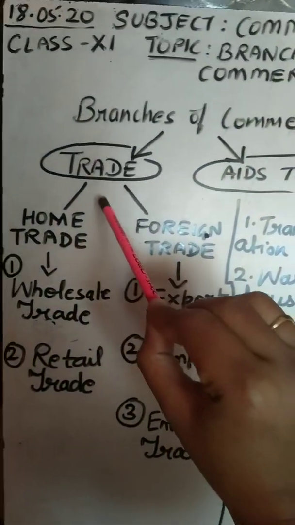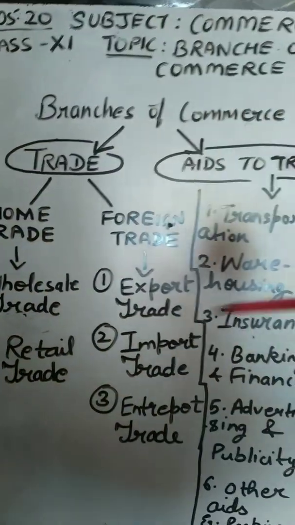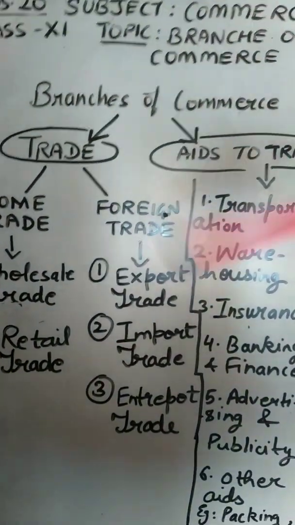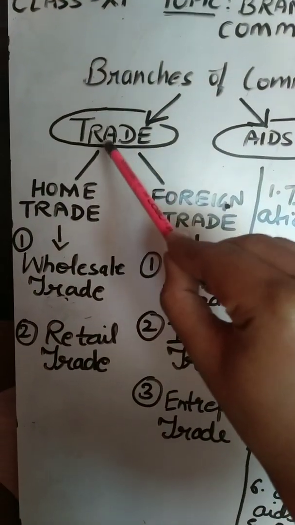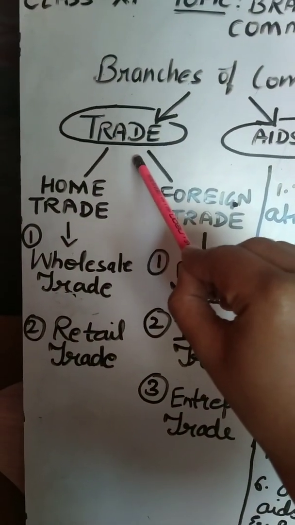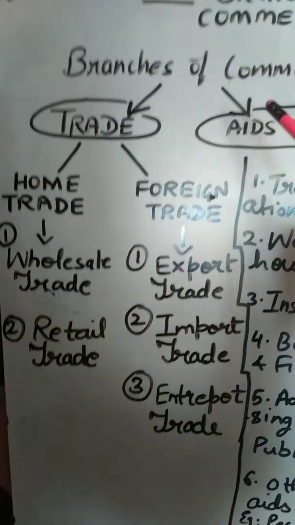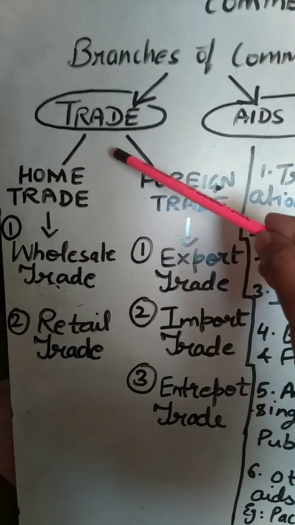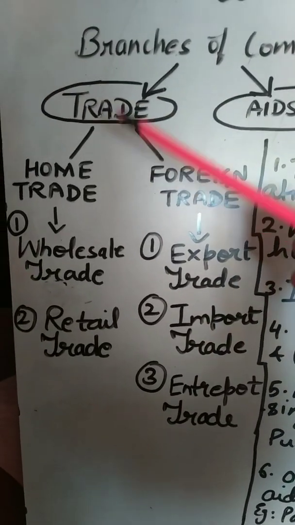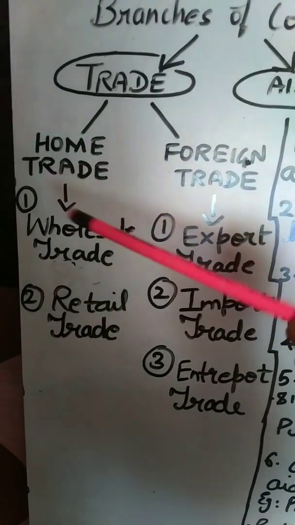Alright. So first of all, what is trade? Right now I will give you a brief explanation and then we will go through the book. Trade is basically concerned with buying and selling of goods and services, so that goods and services can be made available to those consumers who are ready to pay for those products or services. That is known as trade. So the keywords here are buying and selling of goods and services.